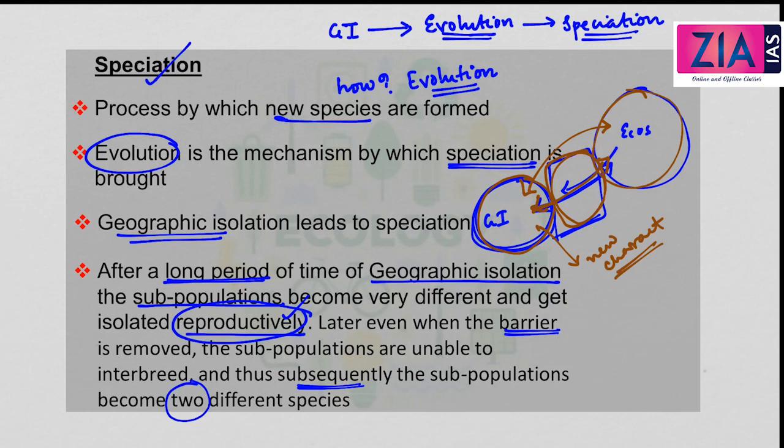What is the reason? The reason is that by this time, because of this geographical isolation, new characteristic features have developed among the geographically isolated species, and this geographical isolation has led to the evolution of new species, which is called speciation. And this is the next principle. I hope this is also clear for you.